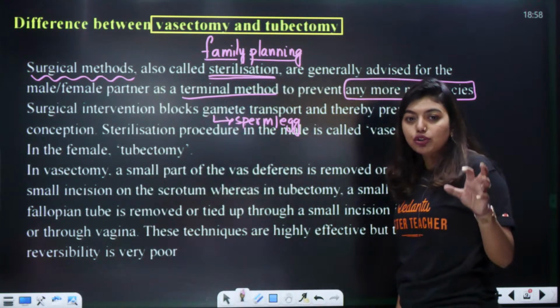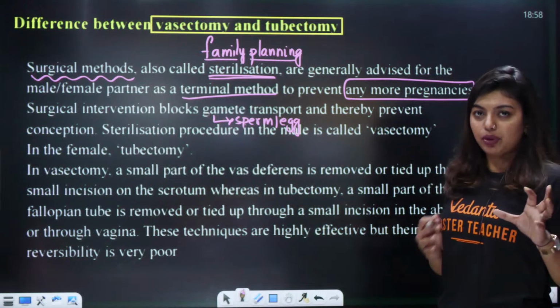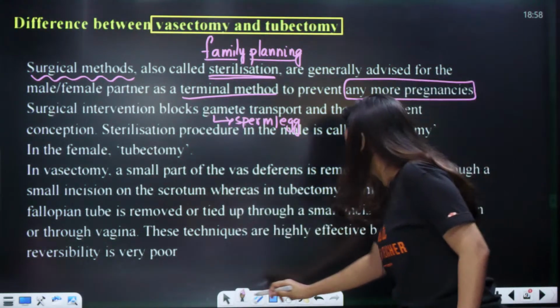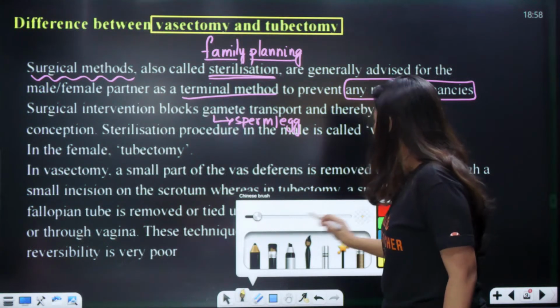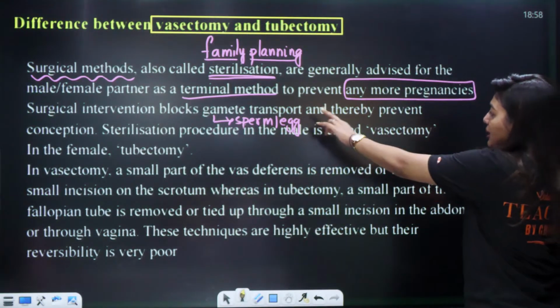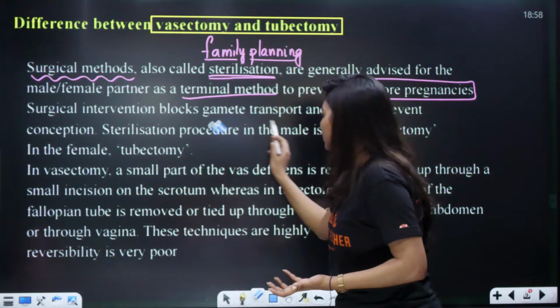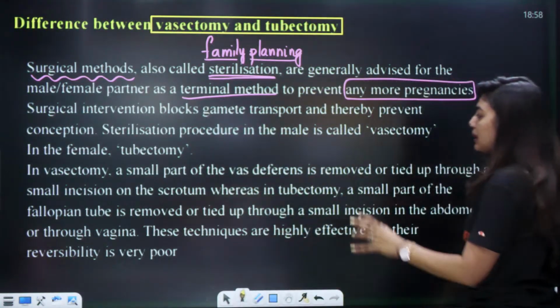Okay? There we are going to make sure that the sperm and egg do not meet each other. That's all. Don't get complicated with the words. It's very simple. Now see, gamete transfer is blocked, and thereby it prevents conception. Conception means the baby formation. Okay, we will not let unwanted pregnancies happen.